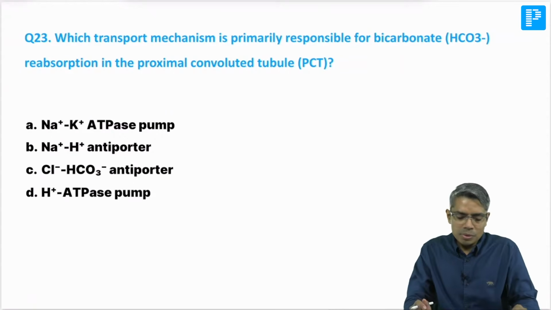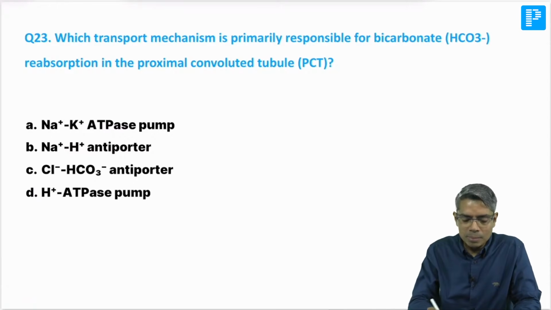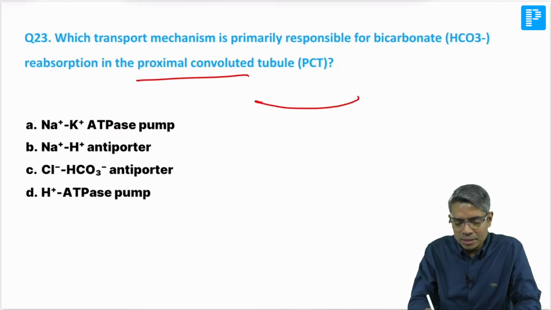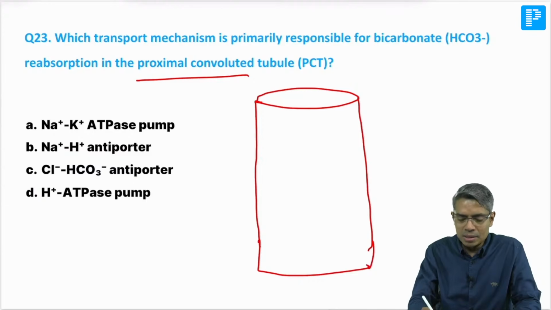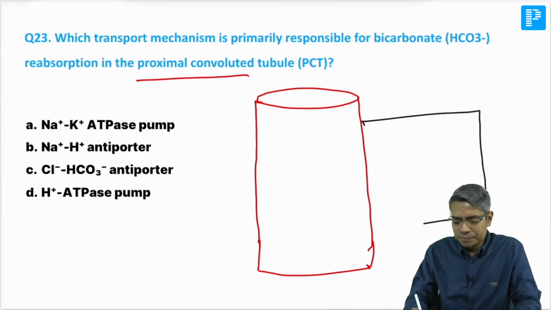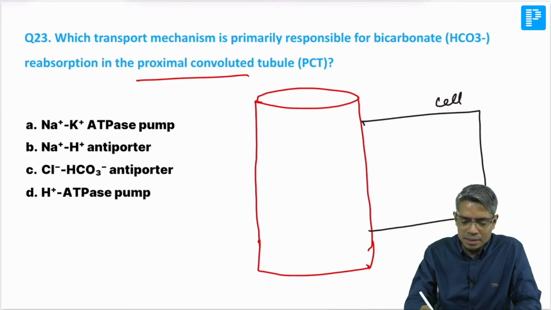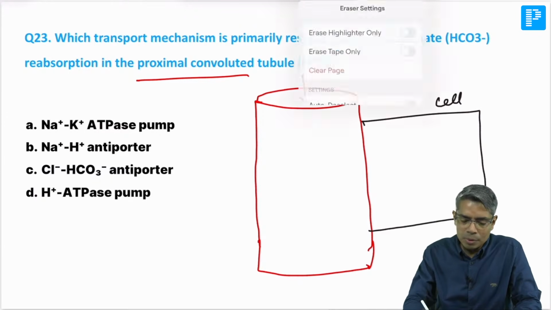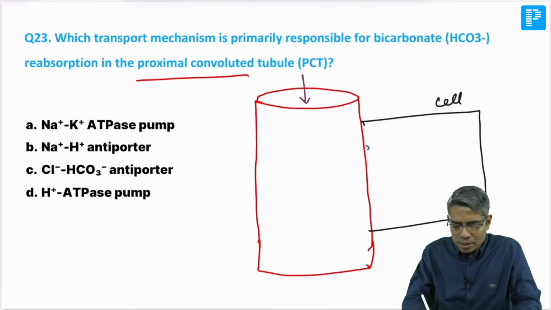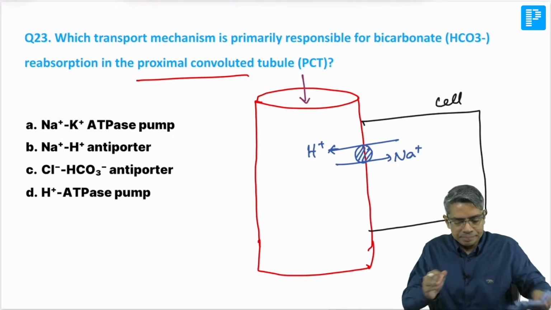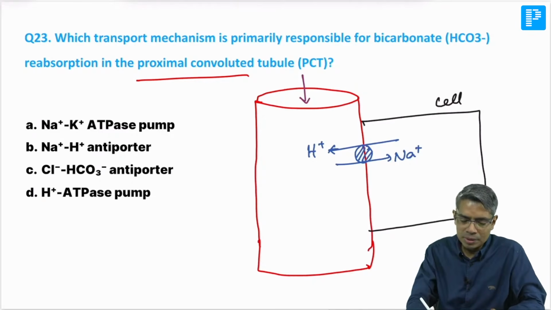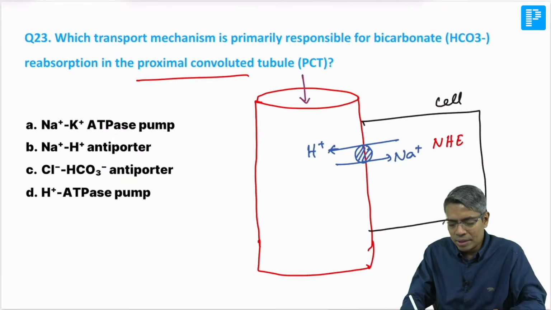Next is, which transport mechanism is primarily responsible for bicarbonate reabsorption in the proximal convoluted tubule? This is a very interesting mechanism. I have discussed it mainly in my main video lecture, not in RR. Suppose this is the proximal tubule, this is the epithelial cell, and this is the lumen of the proximal tubule. In the proximal tubule, I believe all of you know there is an important transporter which reabsorbs sodium ion, but that reabsorption happens in exchange for H plus secretion. What is the name of this transporter? This is known as NHE, the sodium hydrogen exchanger.